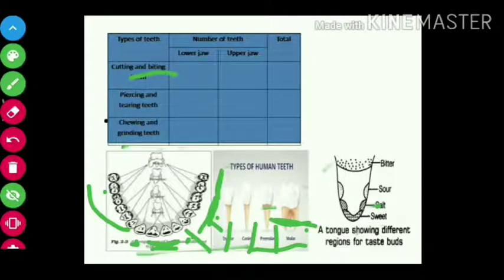Next go to the tongue. Look at the shape of the tongue. The tongue also helps in tasting. This side is for bitter, these sides are sour, then salty, and the front is for tasting sweets.